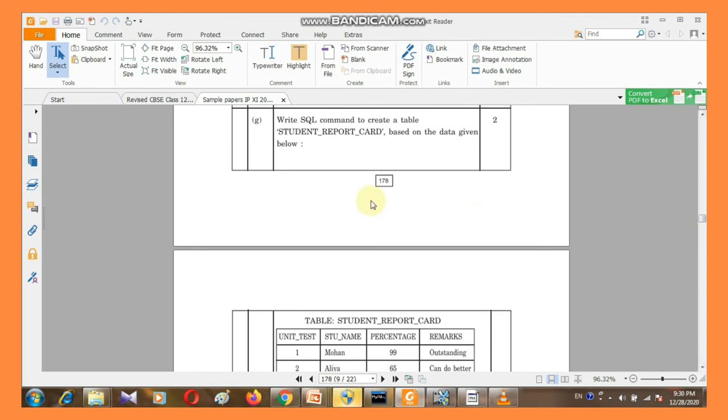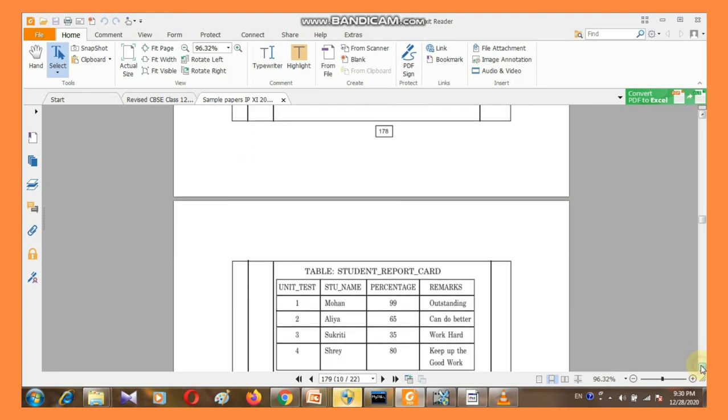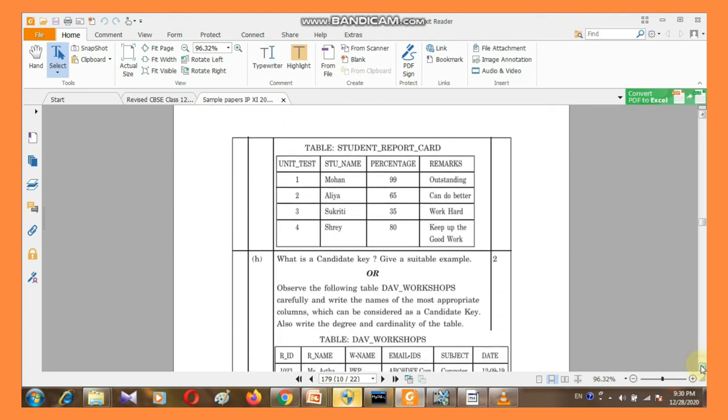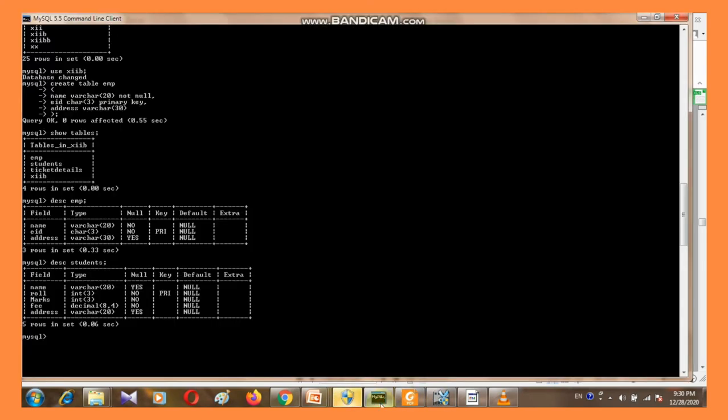Yes, see here, question 2 marks. Write SQL command to create a table, a student's report card based on the data given below. So how can we create this table? I'm going to create this table of student's report card. Here the column names are unit test, student name, percentage, remarks. So these are the columns and this is the data. I'm going to create this table once again.